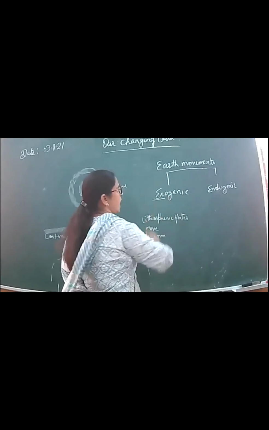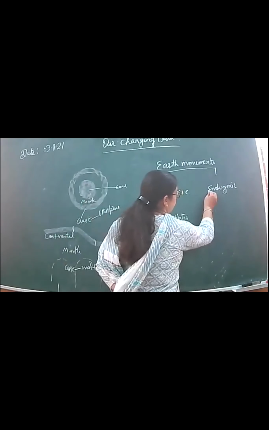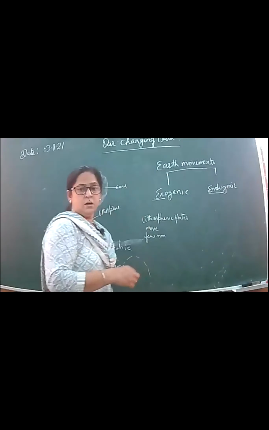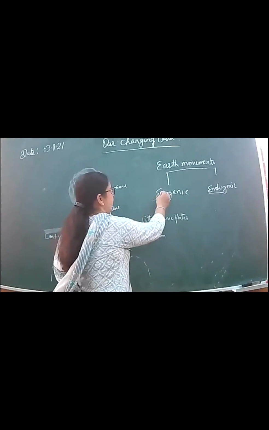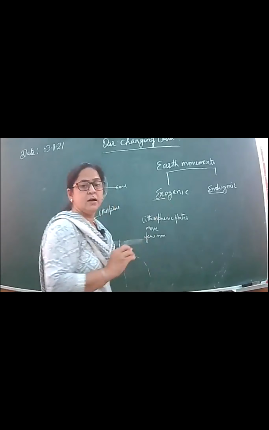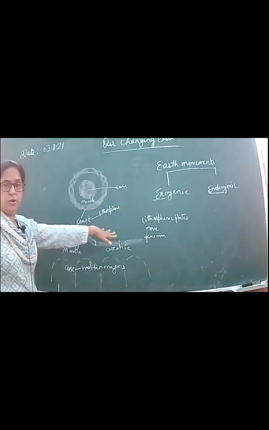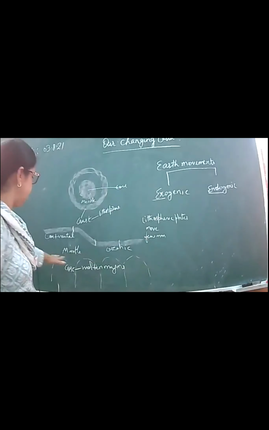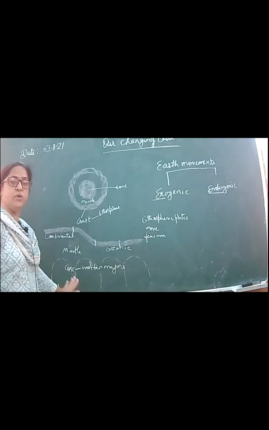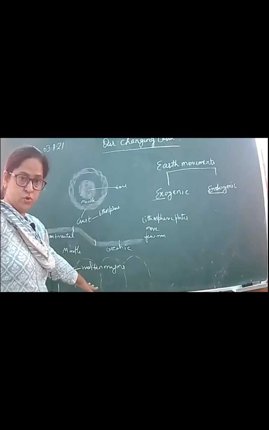Exo means outer, endo means inner, genic means origin. So the forces that work outside on the surface are exogenic, and the forces that work in the interior of the earth are endogenic. Clear? So these earth movements are divided on the basis of these forces.